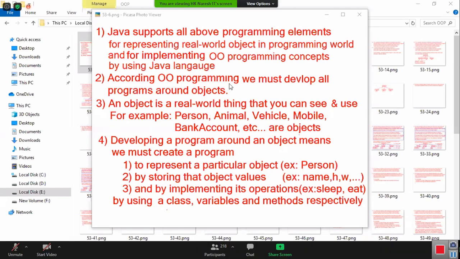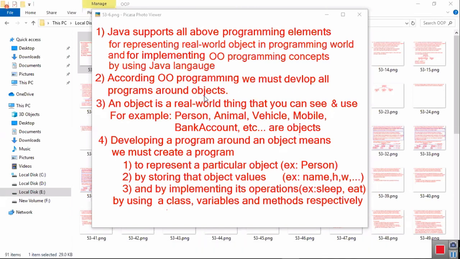According to object oriented programming, we must develop all programs around objects. An object is a real world thing which you can see and use. I told you the definition. What is an object? An object is a real world thing you can see and use. For example, person is an object, animal is an object, vehicle is an object, mobile is an object, bank account, etc. are all objects. So what is object-oriented programming?